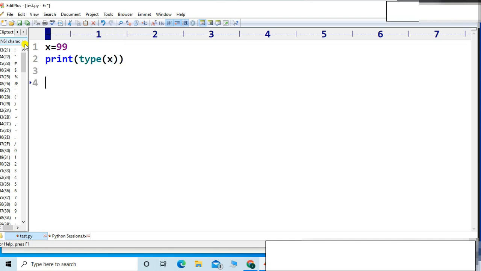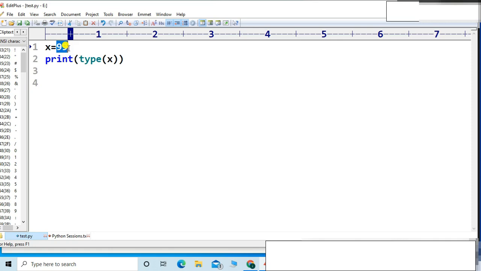Now let me show the output. You can see this value seems to be an integer value, friends. After looking at 99, it will look like an integer. So what I told you, based upon the provided value, the type will be considered automatically.